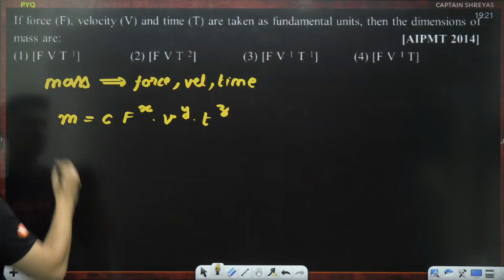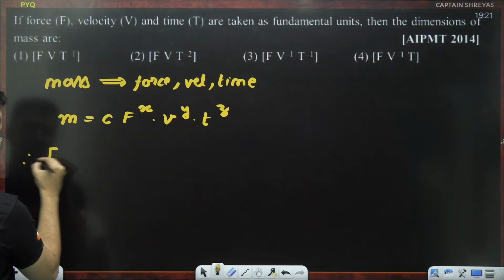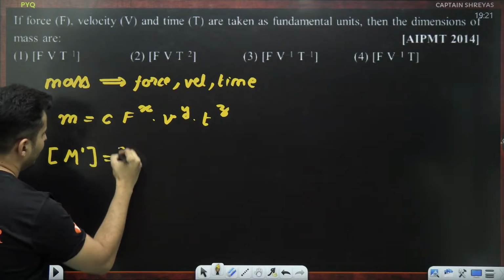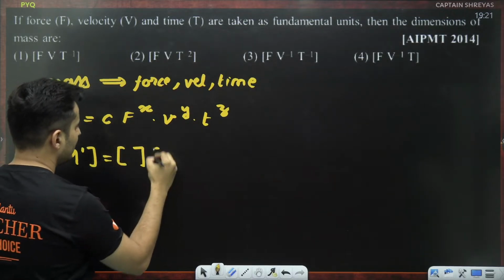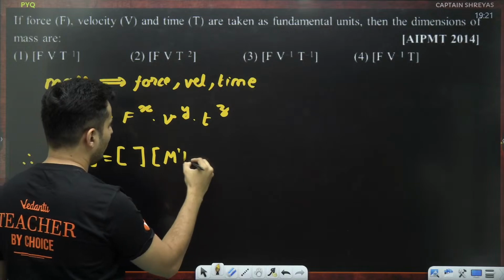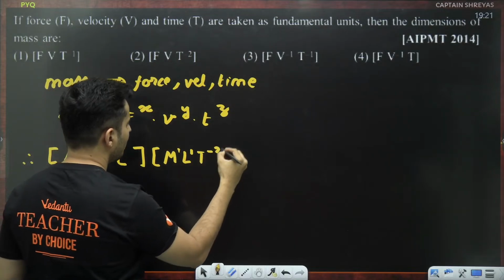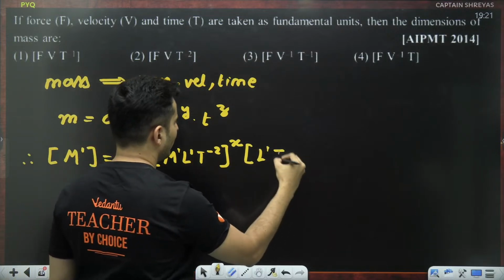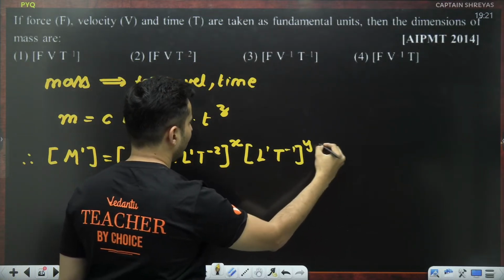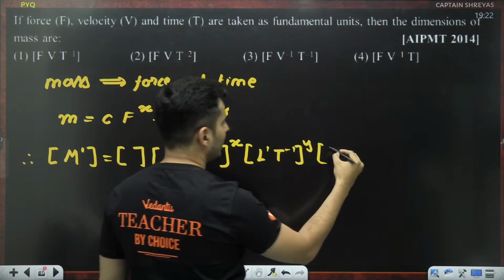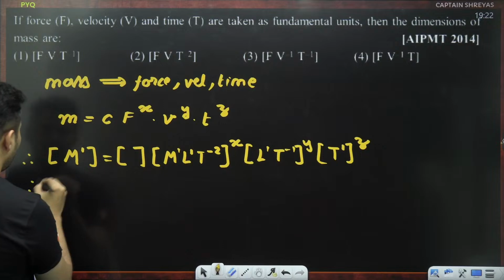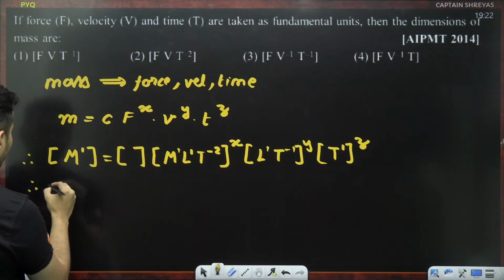Let's try it out. What is the dimensional formula for mass? It is basically M. Constant is completely dimensionless. Force is M raised to 1, L raised to 1, T raised to minus 2, whole raised to x. Velocity is length raised to 1, T raised to minus 1, raised to y. Time is just T raised to 1, whole thing raised to z.